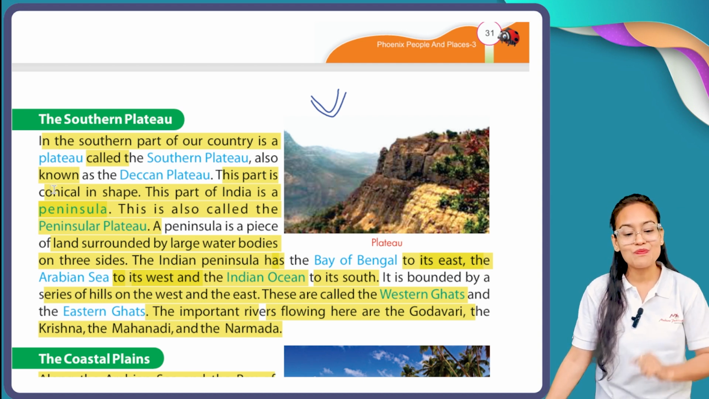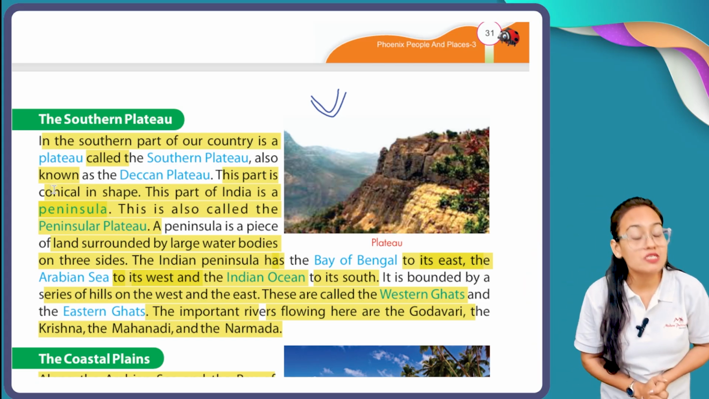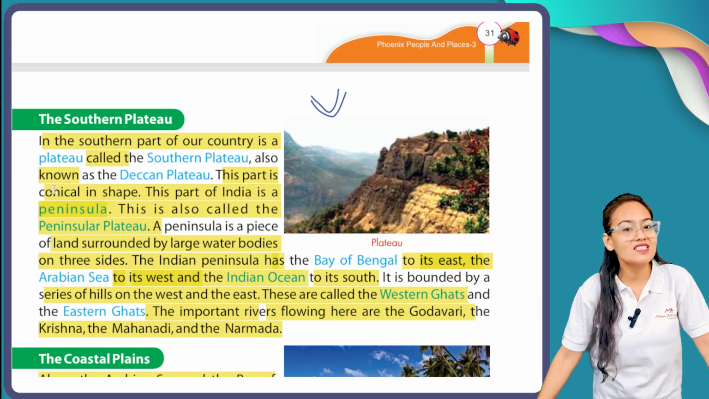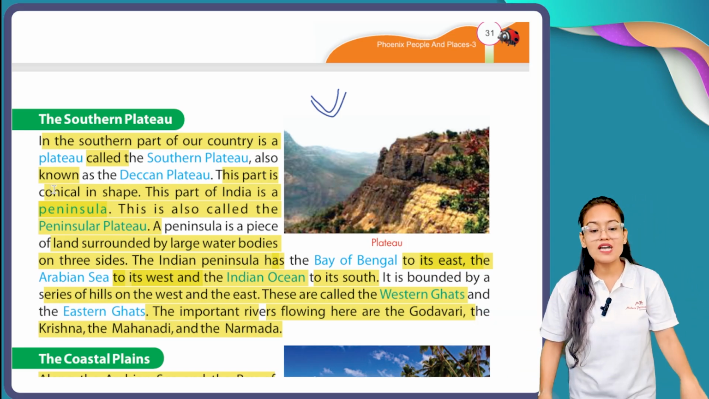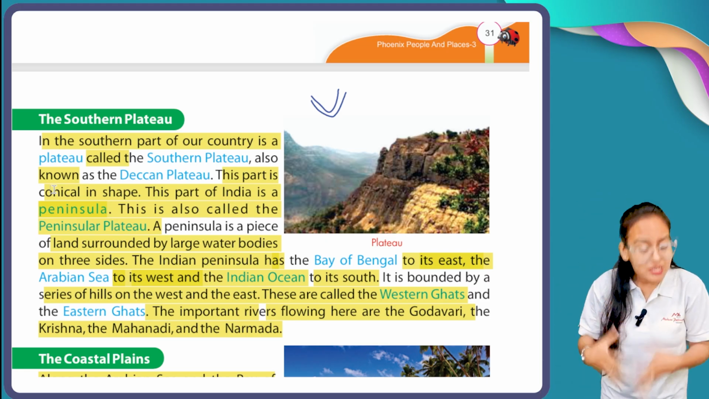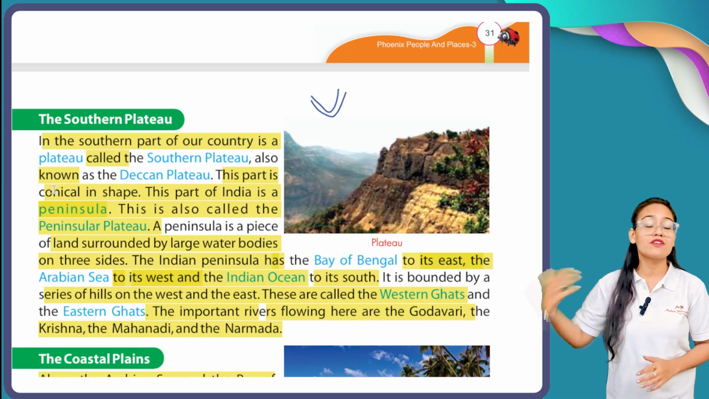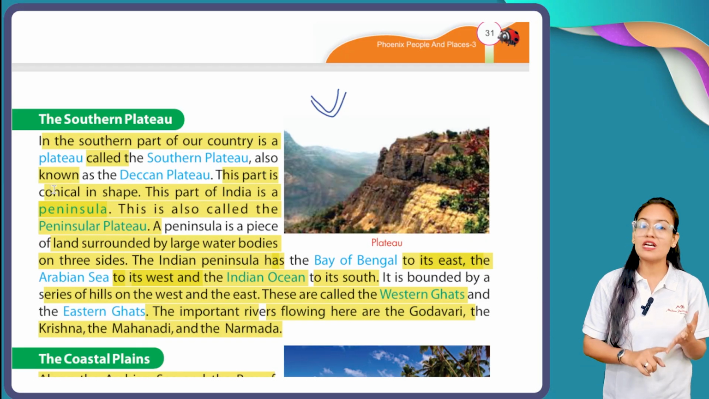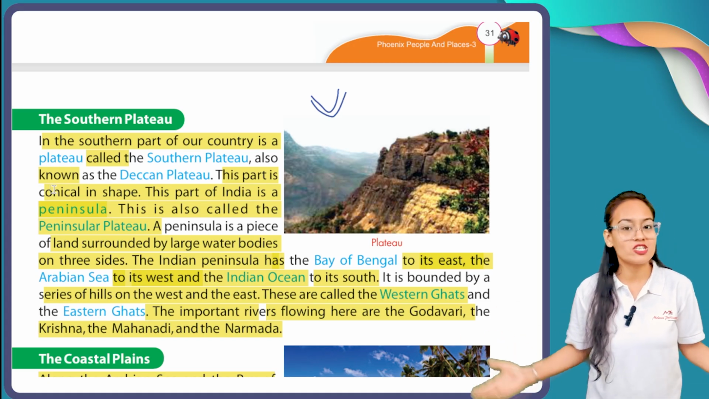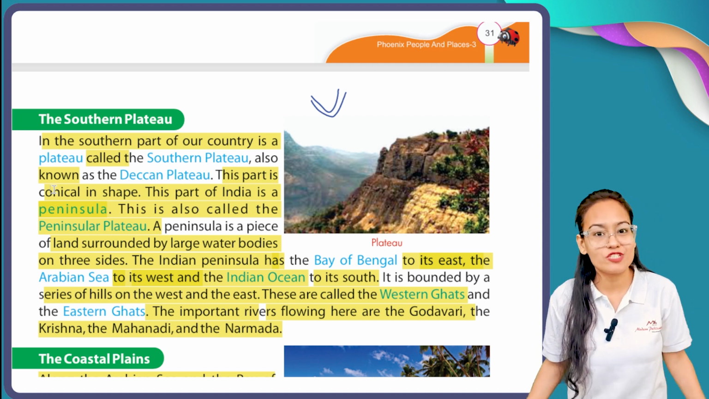Similarly, like our northern areas, our southern plateau is also covered with a series of hills, and this series of hills is divided into two parts, Western Ghat and Eastern Ghat. And from southern plateau, several rivers originate, like Godavari, Krishna, Kaveri, Mahanadi, Narmada, etc. Here, my dear students, I want to tell you one very important point.